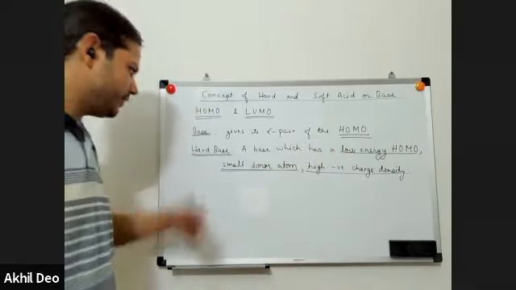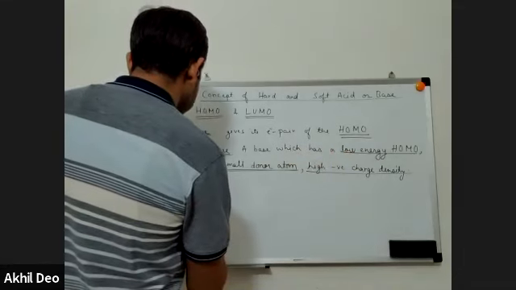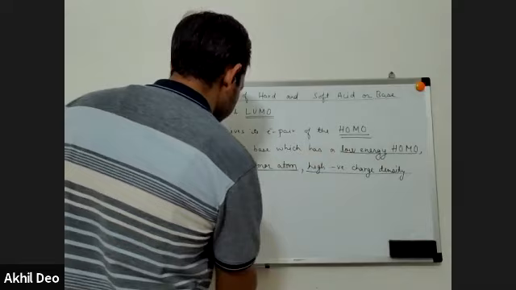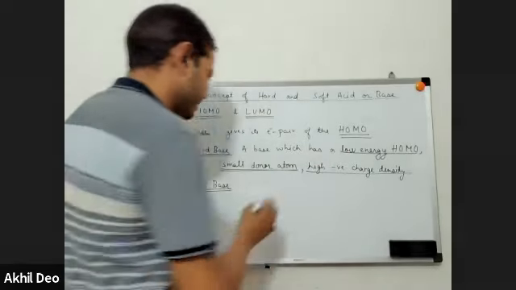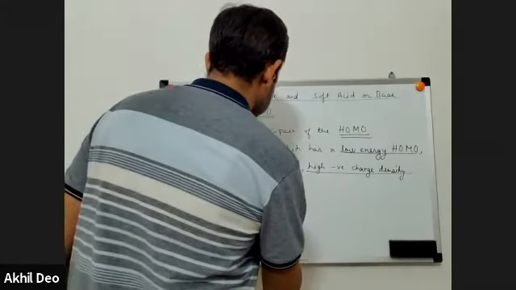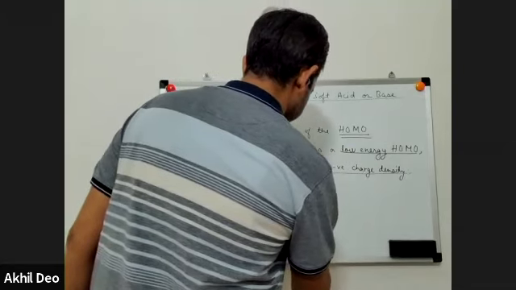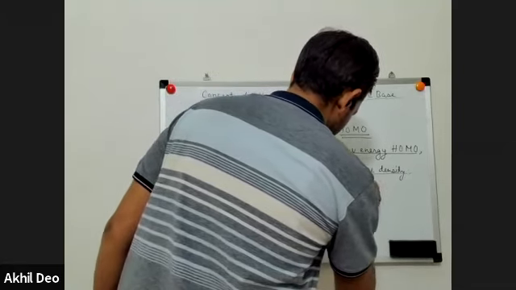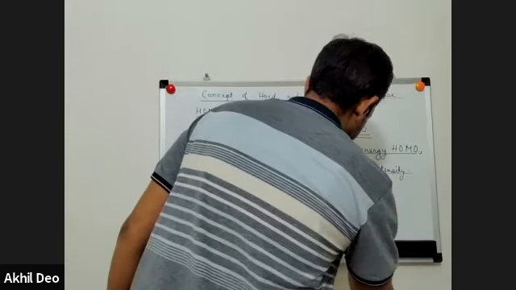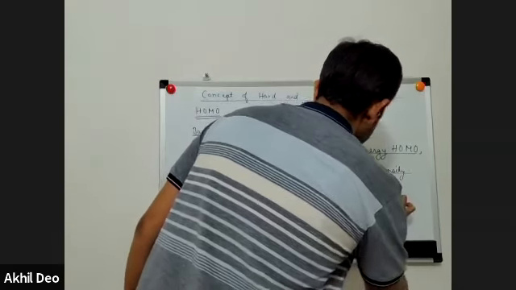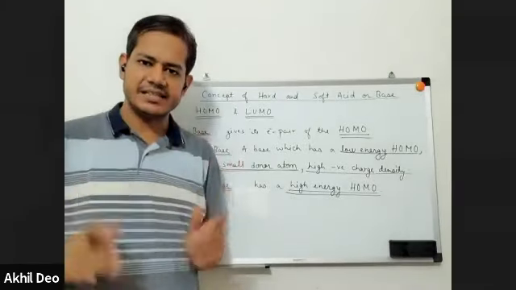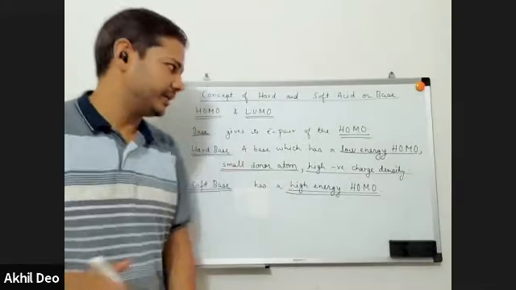Similarly, we can write about soft base. Soft base is a base which has a high energy HOMO. What does it mean? High energy HOMO will mean an atom which is larger in size, a larger donor atom.